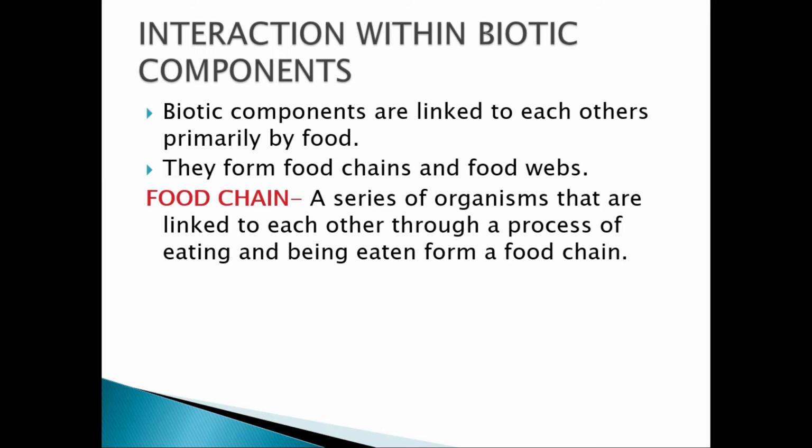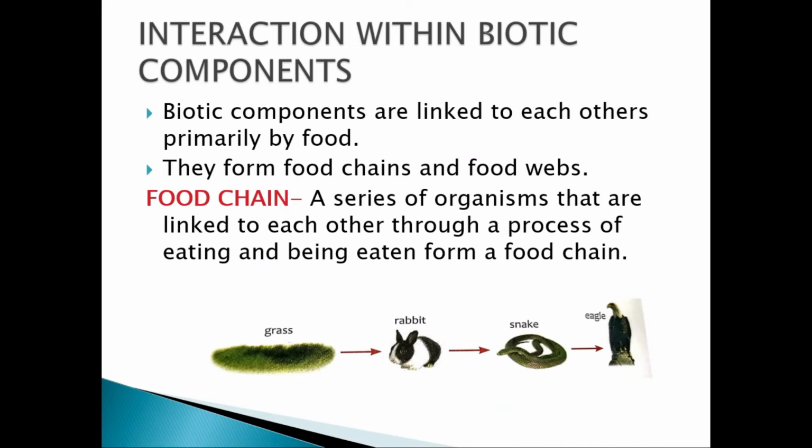A food chain is a series of organisms that are linked to each other through the process of eating and being eaten, and thus they form a food chain. For example, you can see the one shown here. Grass is eaten by the rabbit. The rabbit is eaten by the snake and the snake may be eaten by the eagle. So that's a simple food chain. One organism is being eaten by another organism, and this chain of eating and being eaten forms the food chain.